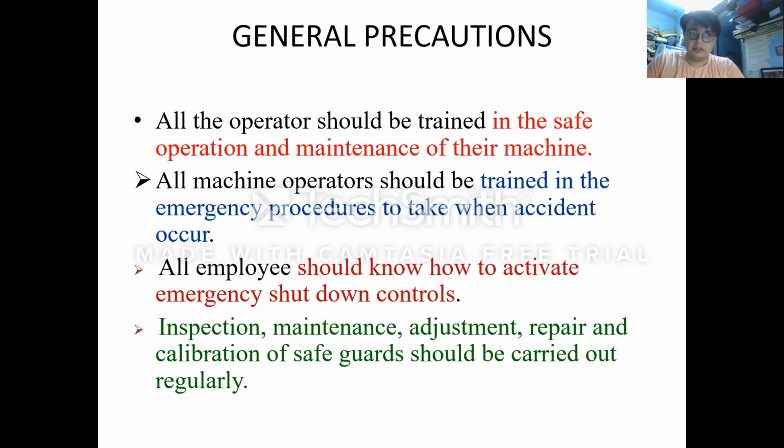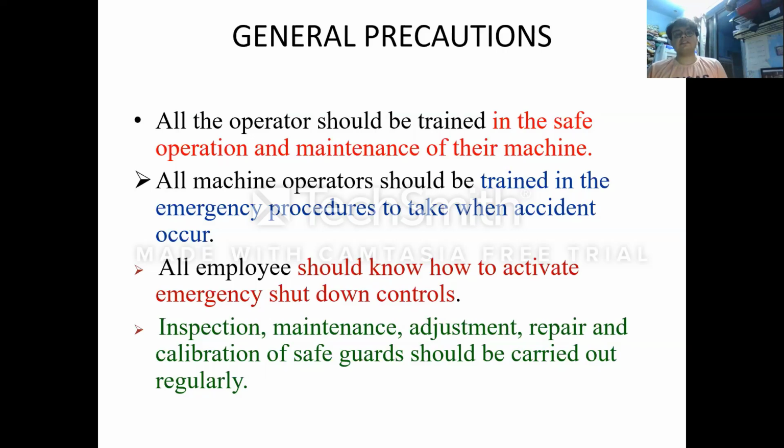General precautions. All the operators should be trained in the safe operation and maintenance of their machine. Training is required to be done properly by the industry management for the workers so that they can be trained properly. They should know what to do when an accident occurs. They should be clear in their mind which steps are required to be taken once a hazard takes place or some casualty or unusual activity occurs.